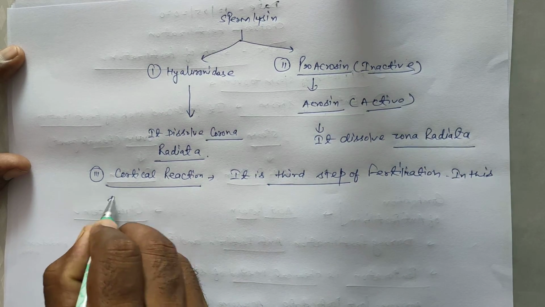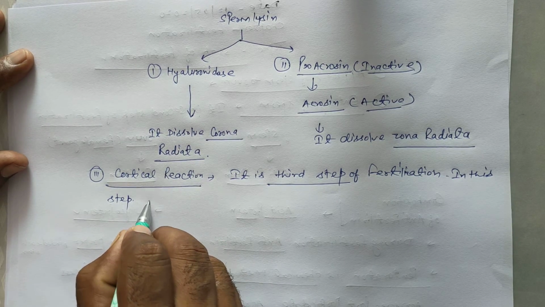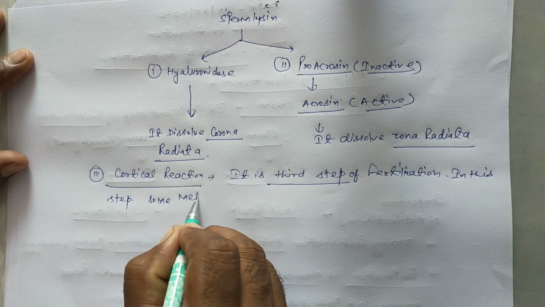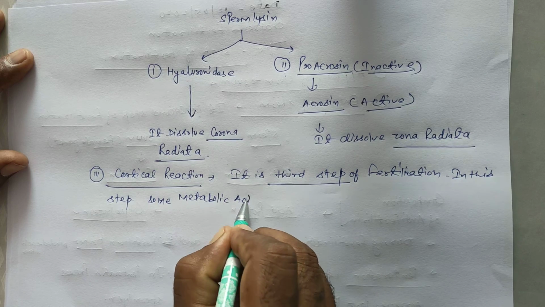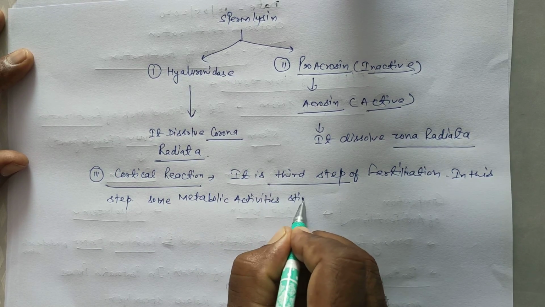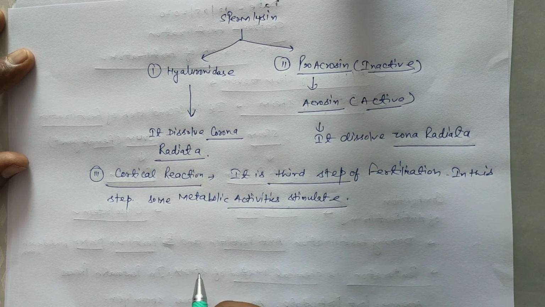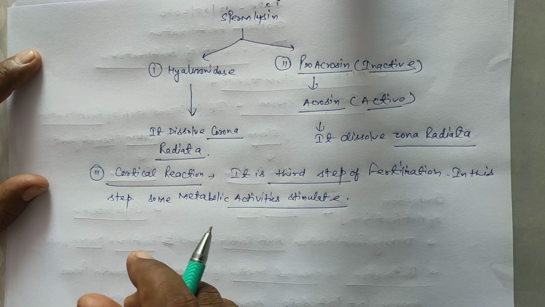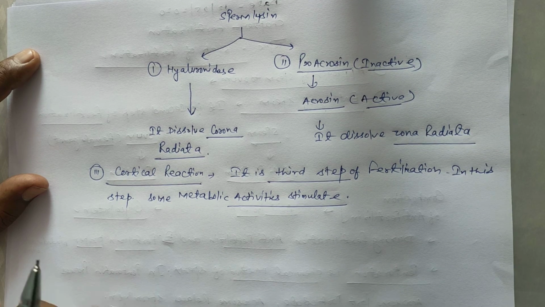In this step, some metabolic activities are stimulated, and these metabolic activities stop another sperm from entering the ovum.